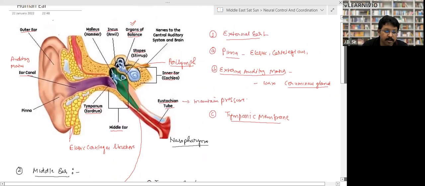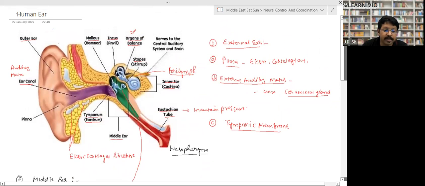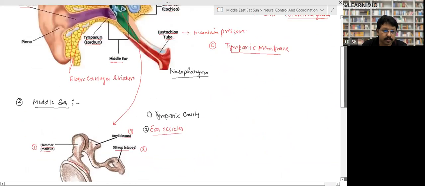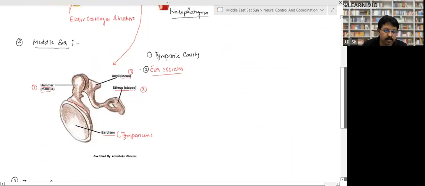The middle ear is made up of three bones. They are called ear ossicles, right? This is the structure, the ear ossicles. This is the eardrum or tympanum. Then there are the bones called malleus, then incus, then stapes, right? They remain in the tympanic cavity, and in the tympanic cavity, these bones are found. These bones are called ear ossicles, and they forward the vibration.